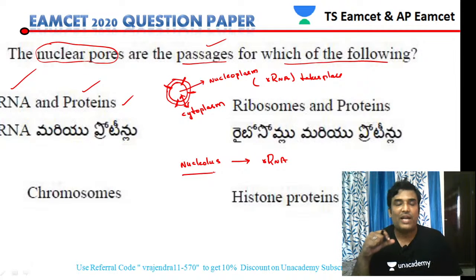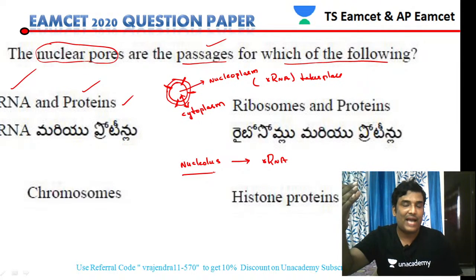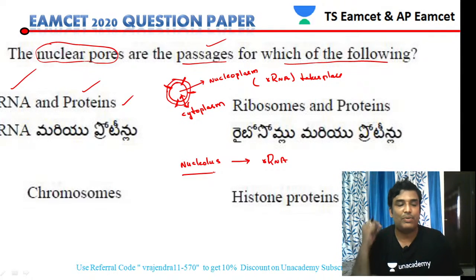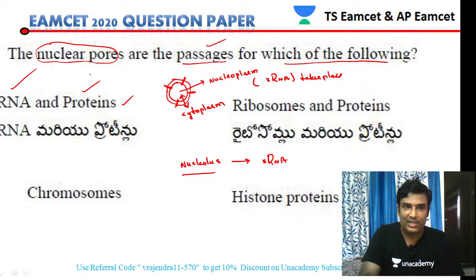So for that, ribosomal RNA has to move. It has to come out from the nucleoplasm into the cytoplasm. So it moves from the nucleoplasm into the cytoplasm. That is the reason why we are telling that RNA and proteins are the passages that are taking place. So that is the reason. So answer 1 will be your answer.